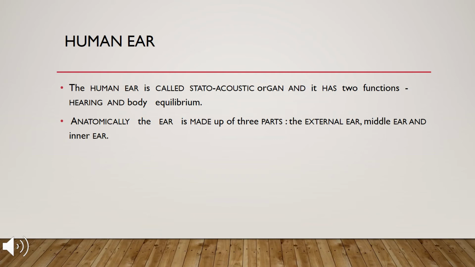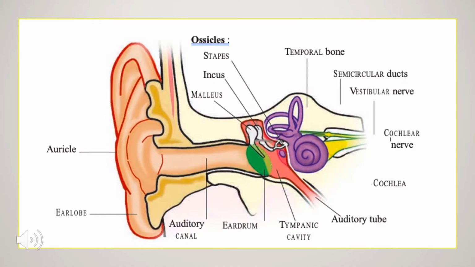Anatomically the ear is made up of three parts: the external ear, middle ear and inner ear. So let us see the external, middle and inner parts of our ear. This is the diagrammatic representation of the ear, the organ of hearing and balance.